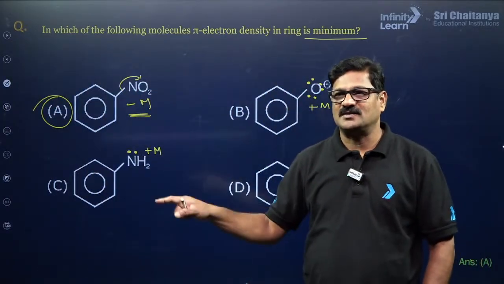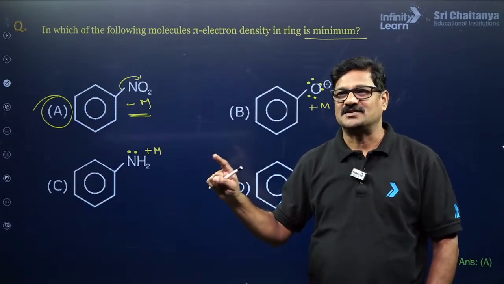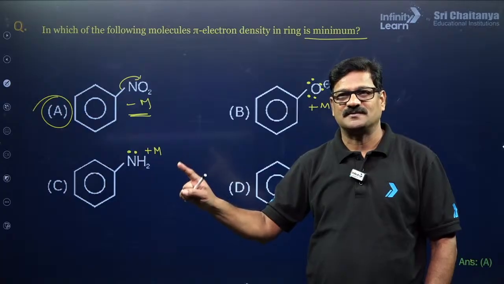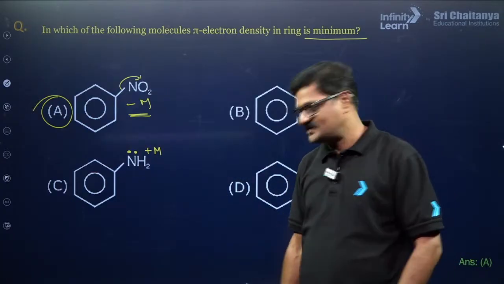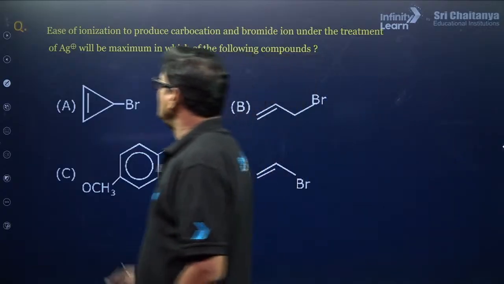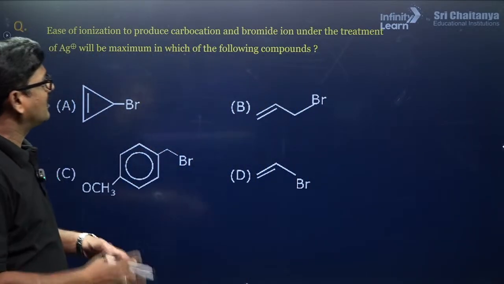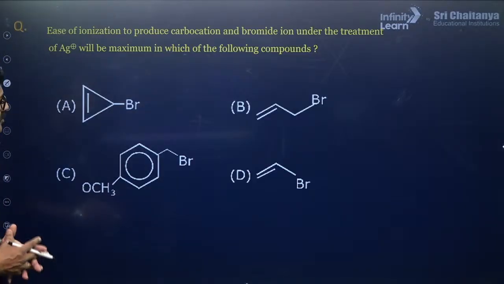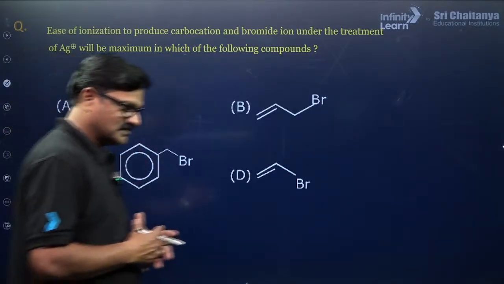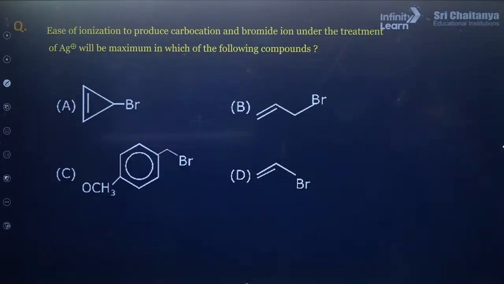Aditya Bharadwaj, come out of your confusion and discuss with us. Sheikh Khalil and what? That's good. Let's see one more example. Ease of ionization to produce a carbocation and bromide ion under the treatment of Ag plus will be maximum in which of the following compounds? Aditya Bharadwaj, I want you to give the answer. Make it fast.